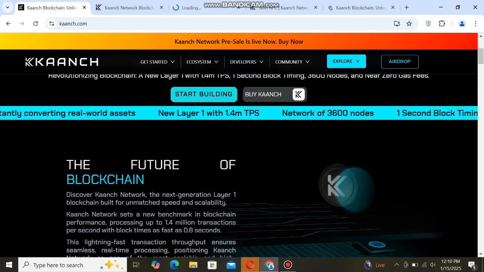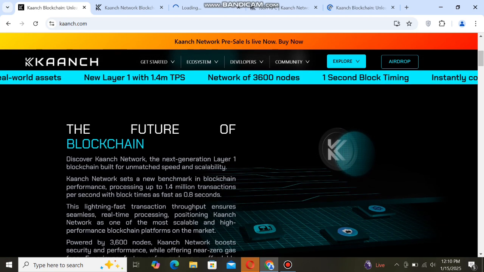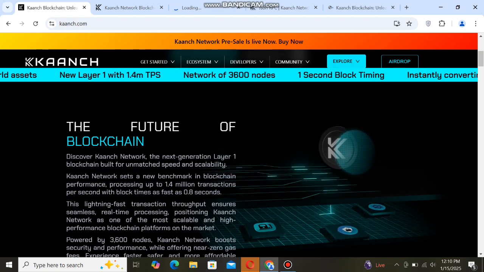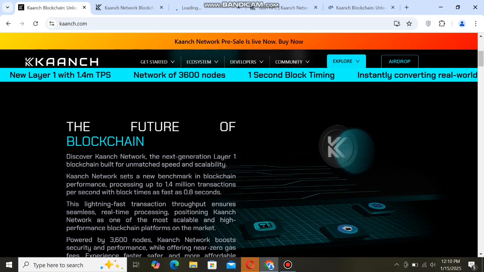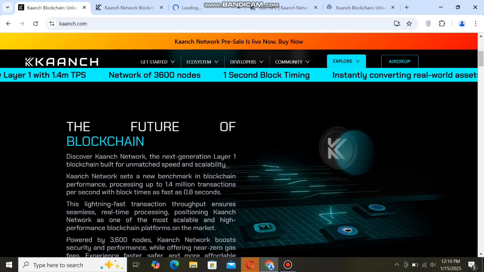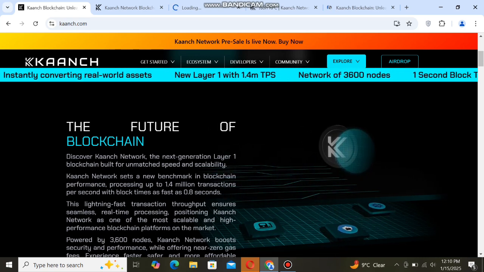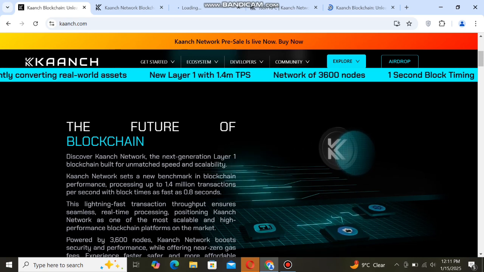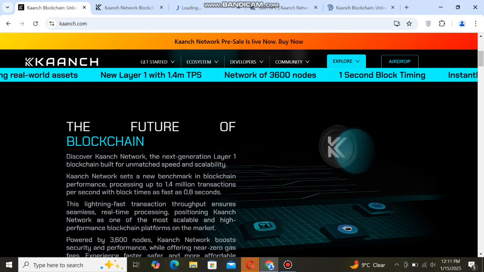So guys, you can see our main website page is open. You can check here more details: the future of blockchain, discover Kanch Network, the next generation Layer 1 blockchain built for unmatched speed and scalability. Kanch Network sets a new benchmark in blockchain performance, processing up to 1.4 million transactions per second with block time as fast as 0.8 seconds.